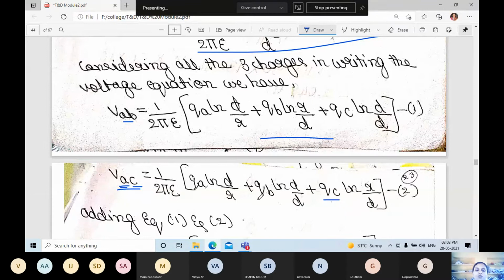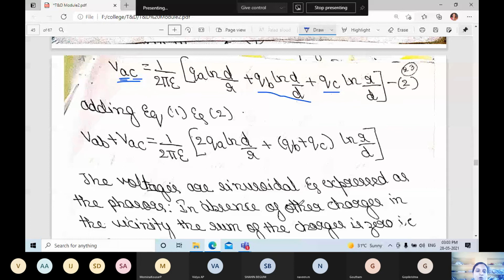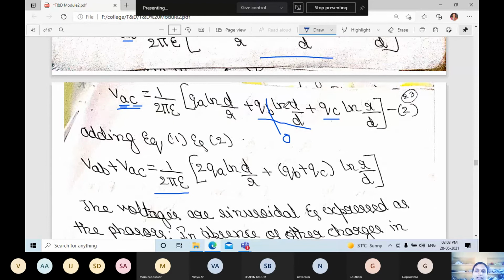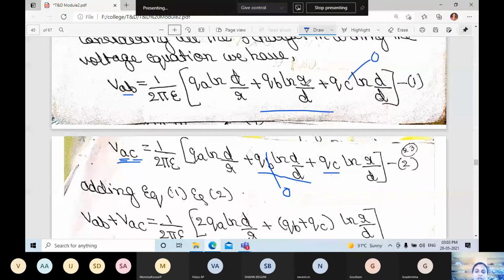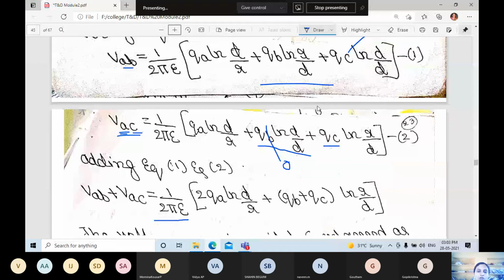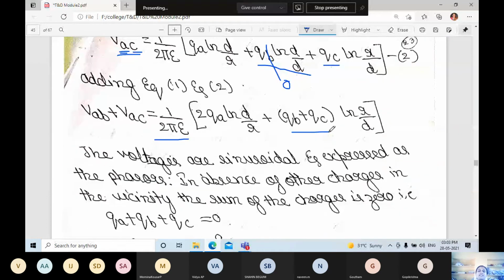If we add equations 1 and 2, VAB plus VAC is equal to 1 divided by 2 pi epsilon, 2 times QA ln D by R plus QB plus QC times ln R by D. The ln D by D terms become 0.